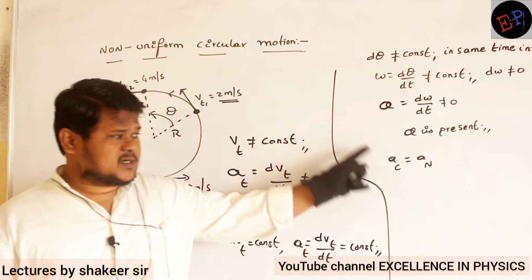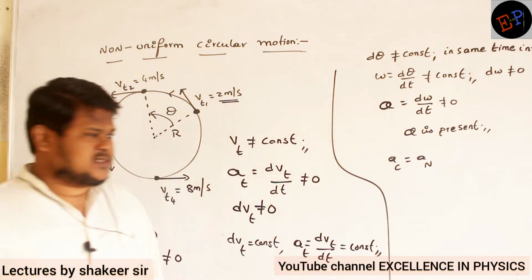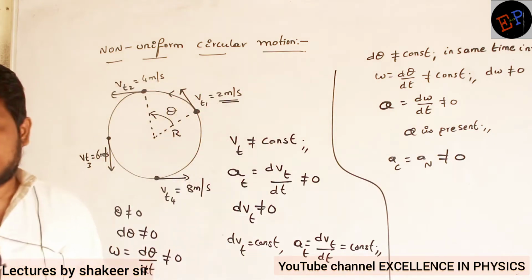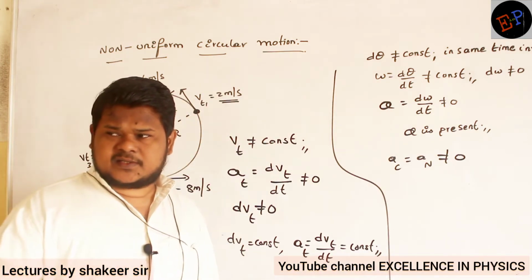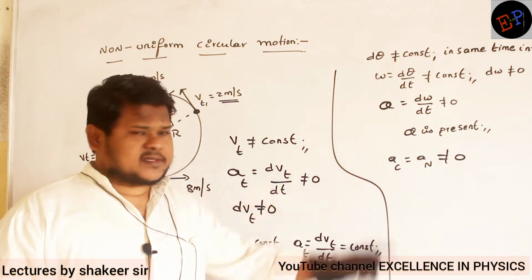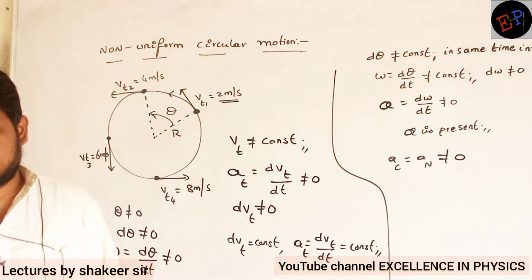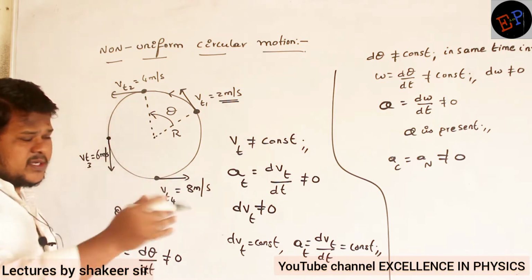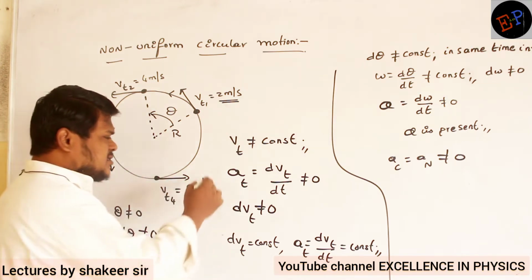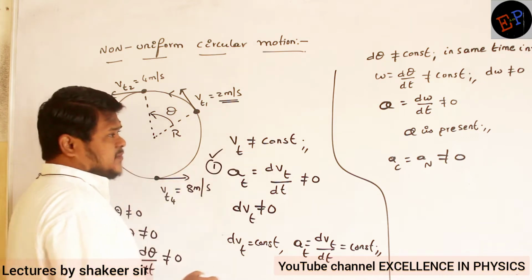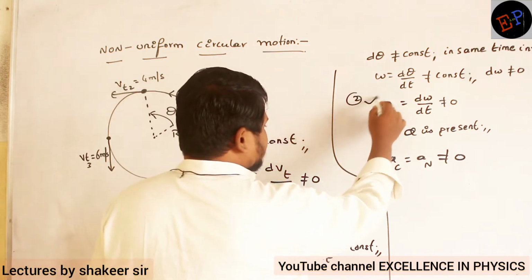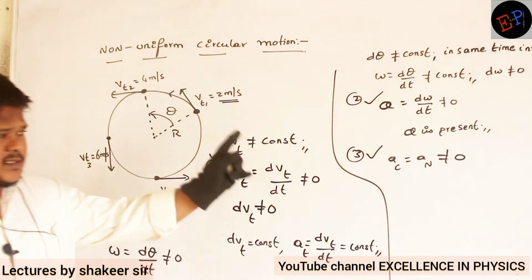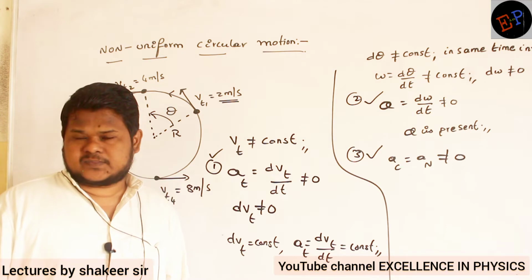Now these 2 are present. What about this one? This is always present. That's what we studied now. For a body to move in a circular path, which acceleration is necessary? Centripetal acceleration is necessary, otherwise the body cannot move in a circular path. So in non-uniform circular motion, how many accelerations are present? Tangential acceleration is present, angular acceleration is present, and centripetal acceleration is present. So all 3 accelerations are present in this condition. Are you able to understand?